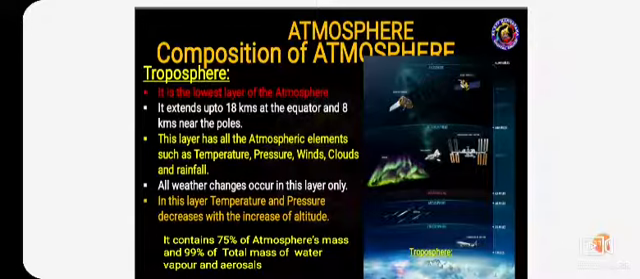In this layer only, all the weather is contained. In this layer, temperature and pressure decrease with an increase of altitude. Due to the increase of altitude, the temperature will go up and down in the atmosphere. One more important point in the troposphere is that it contains 75% of the mass and 99% of the total mass of water vapor and the aerosols. This is a very important layer, because we human beings get the air, we get the oxygen from the air only.